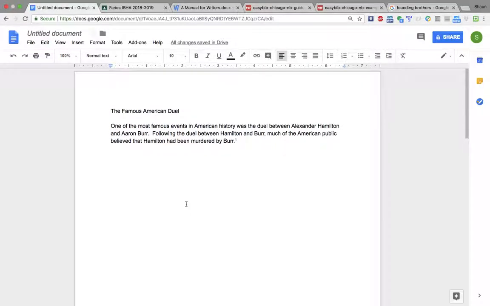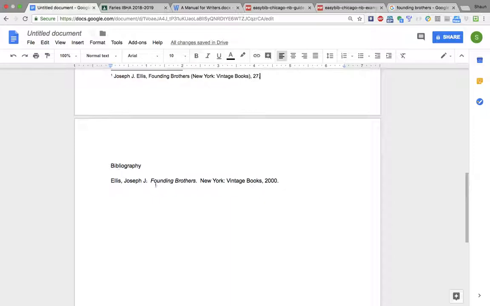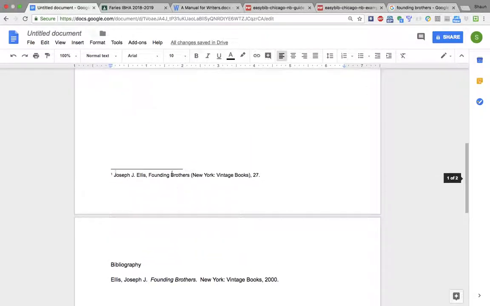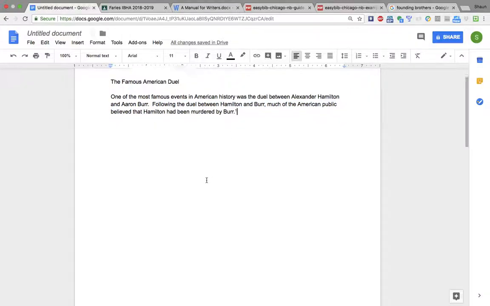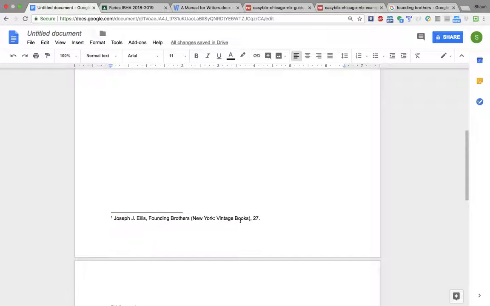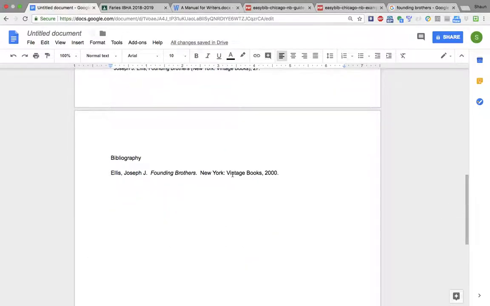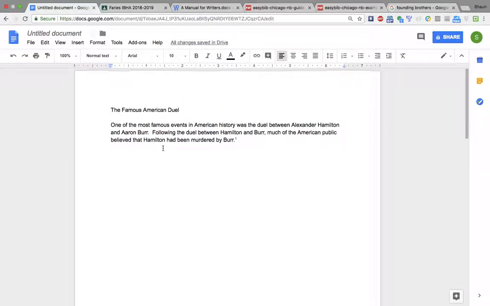The reason for having both the footnote and the bibliography is if someone's looking at your work, they can quickly go to your bibliography to get a sense of all the source material that you used to write your research paper. What this footnote specifically says is that for this idea here, someone reads that and they say, do I really believe that this is how the American public reacted? Well, what they would be able to do is see where you got that information and very quickly look it up to see that you're basing your work off of this other guy that was published, Joseph Ellis. So the bibliography is like the general idea, yes, I used this book throughout, and it goes in alphabetical order. The footnote is saying this is where I got this specific idea from.